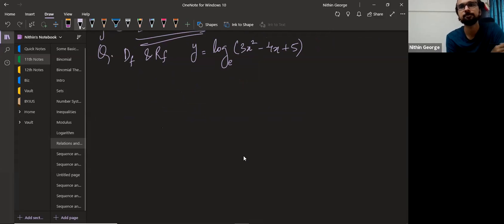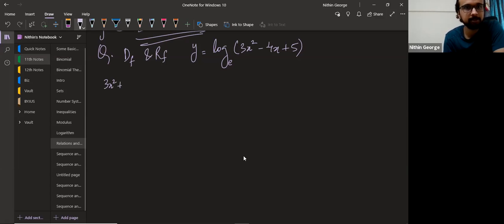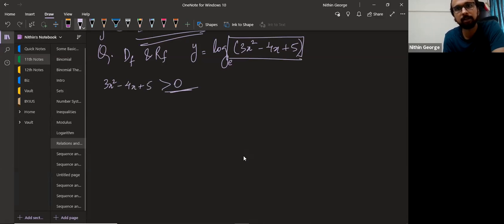What should we do? 3x squared minus 4x plus 5 greater than 0. Basically, the quantity inside the log should be positive. The base should also be positive and not equal to 1. But e is equal to 2.718, so it's the same. All right, so let's go for this part: 3x square minus 4x plus 5 greater than 0.